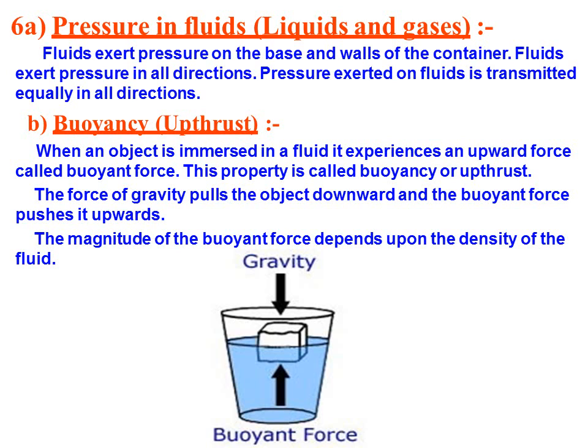That buoyant force is called upthrust. Understood? So the force of gravity pulls downwards in a liquid, and upthrust forces the object to the upper level. So both forces help an object either to sink or to float.